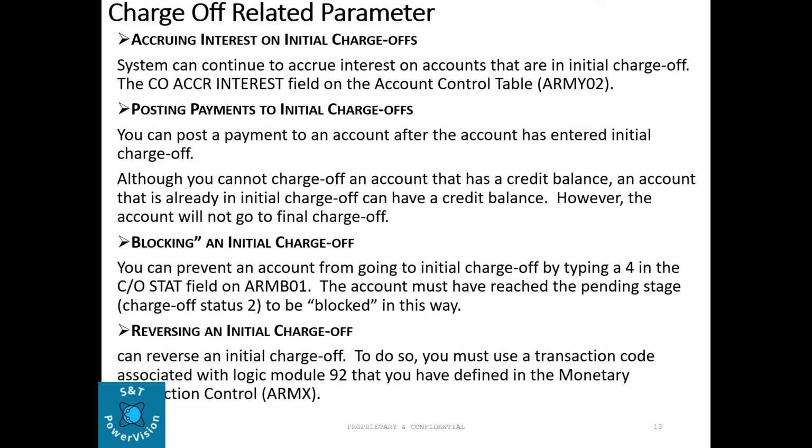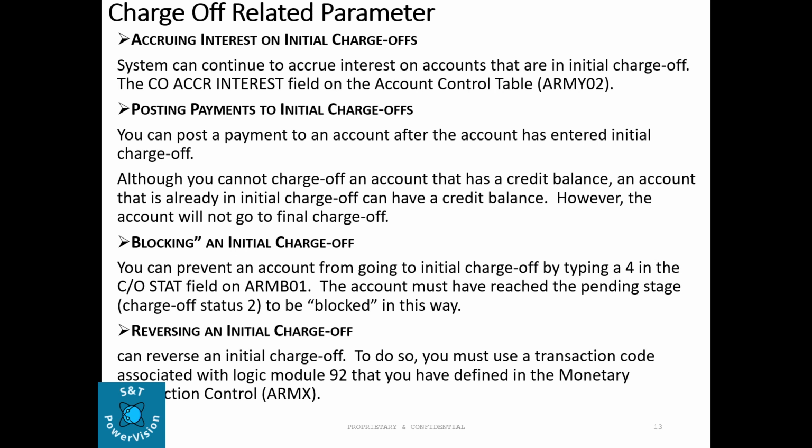Here are some charge off related parameters. Accruing interest on initial charge off account: the system can continue to accrue interest on accounts that are in initial charge off. See the charge off accrue interest field on the account control table. Posting parameter, payment to initial charge off: you can post a payment to an account after the account has entered initial charge off, although you cannot charge off an account that has a credit balance. An account that is already in initial charge off can have a credit balance. However, the account will not go to final charge off.